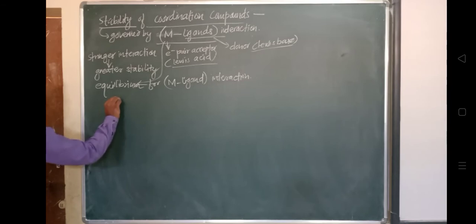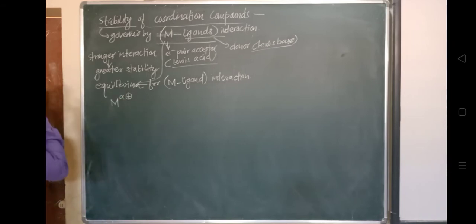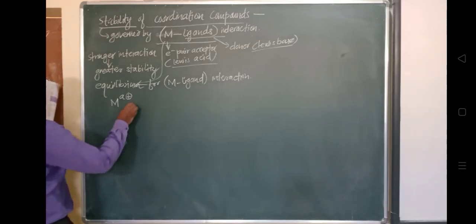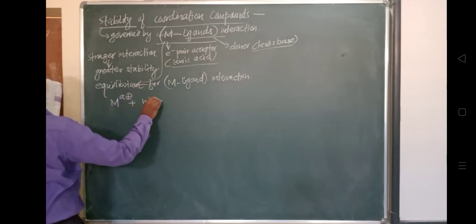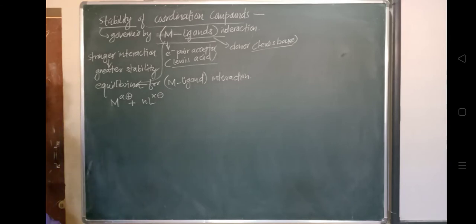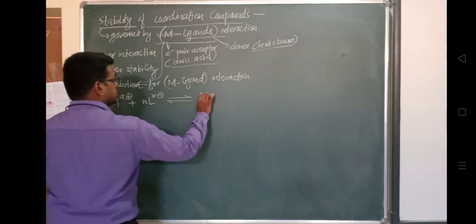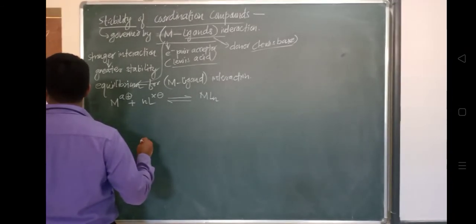this is, suppose, a central metal ion and it is electron deficient. Consider that A plus is the charge over this metal ion, which indicates that it is electron deficient and will accept the electron pair donated by the ligand, L with charge X minus, which we will represent as donating the electron. Now there will be a reaction equilibrium between M and L n, M and L n,